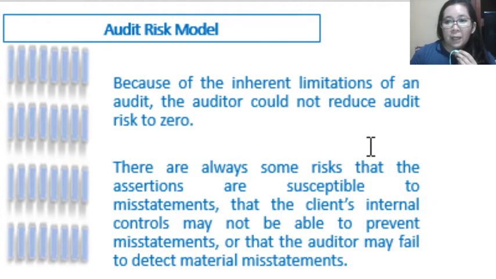Because of the inherent limitations of the audit, the auditor could not reduce the audit risk to zero. As we discussed before, the auditor can only reduce the risk, but he cannot eliminate it totally. There are always some risks that the assertions are susceptible to misstatements, that the client's internal controls may not be able to prevent the misstatements, or the auditor himself may fail to detect such material misstatements.